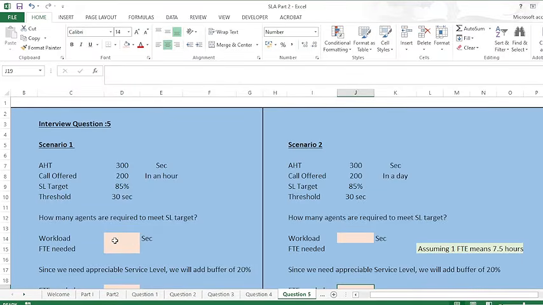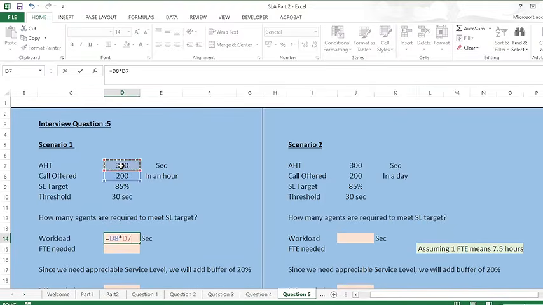So first of all, how will I calculate how many agents are required? First I'll calculate the workload. For that, I'll have to multiply the total calls offered and the AHT. All right. So workload is 60,000 seconds. It means that I have work of around 60,000 seconds in that particular hour.